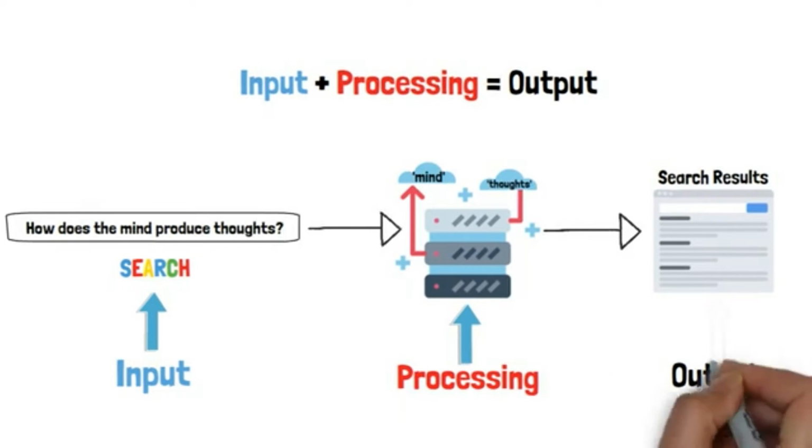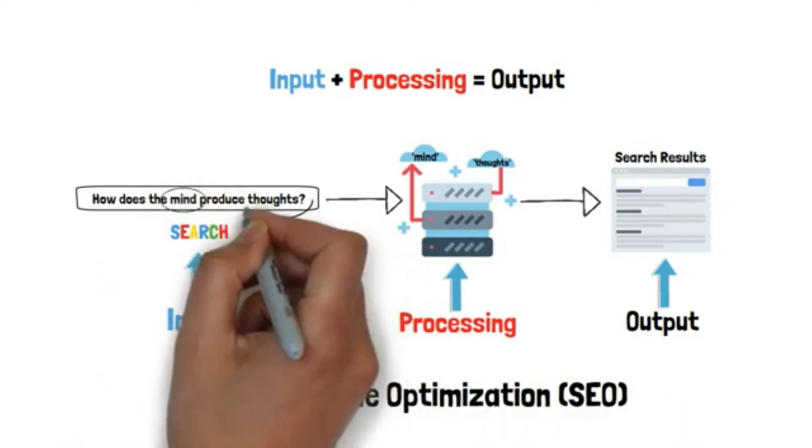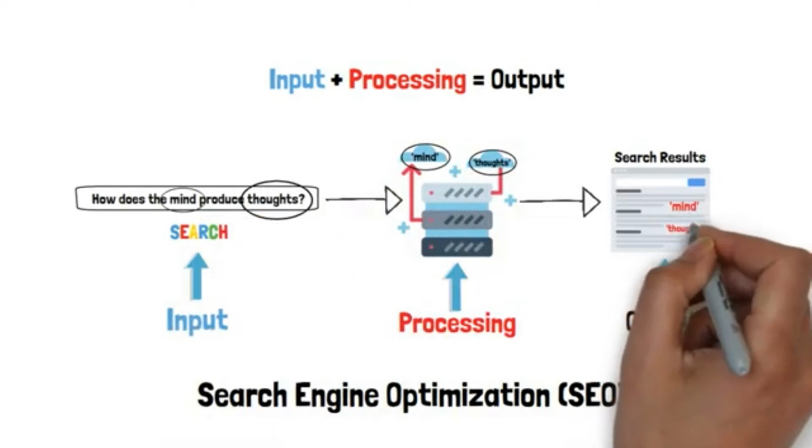These results are heavily influenced by what is known as search engine optimization, or SEO. SEO uses things such as the keywords and tags that are entered into the search bar to locate and return the most appropriate related results to the user.